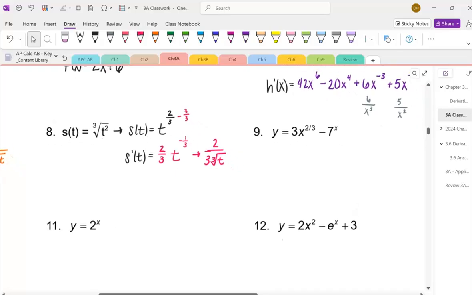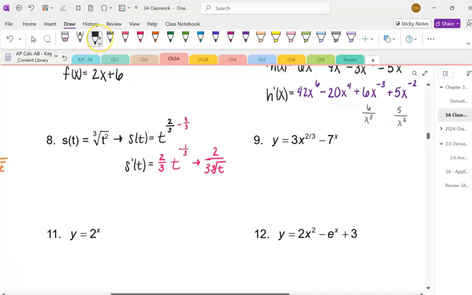Now, number 9 starts off pretty easy. So with number 9, we have this y. I'm going to take the derivative of y, dy over dx equals. So we're going to start by taking the 2/3 and multiplying it by the 3 and subtract 1. So -3 over 3 gets me -1 over 3.